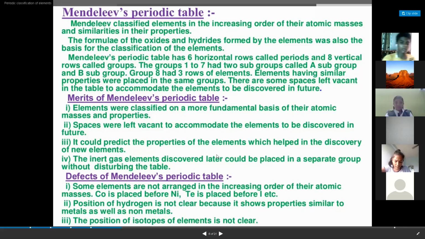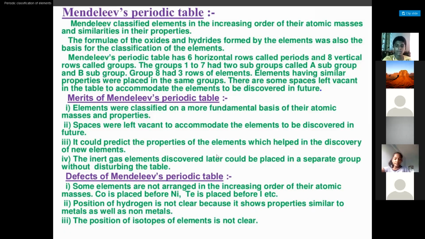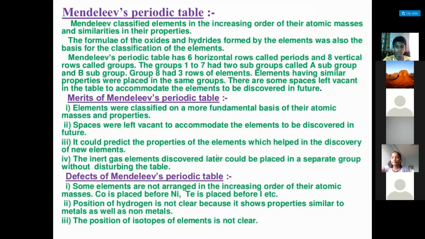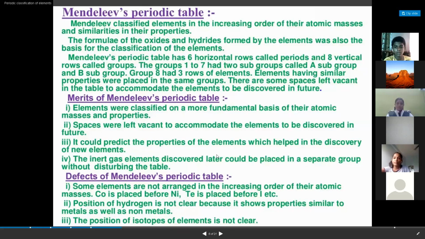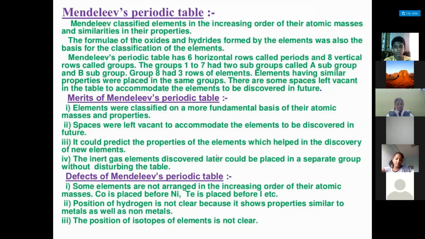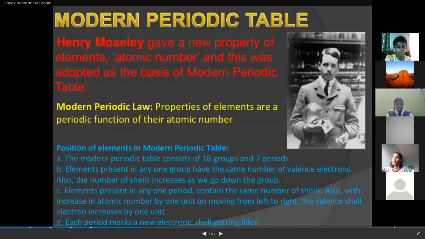And we cannot say how many elements would fit between the two elements because it is based on atomic weights. We can write infinite rational numbers between two numbers. So there is no specific logic. So these were the defects of Mendeleev periodic table. Till here we discussed before the holidays, and we have revised and written the exam also. Now, all of you please take out your notes and start writing the next one.